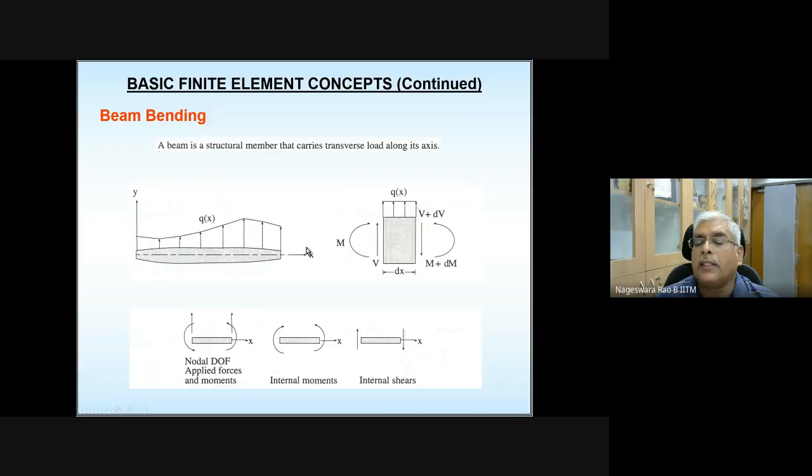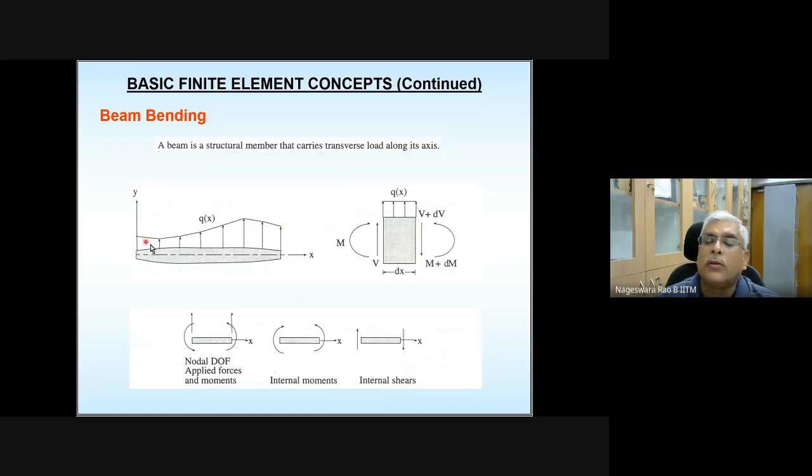The sign convention is that the x-axis is positive going from left to right, and the y-axis is positive going from bottom to top, in the upward direction.